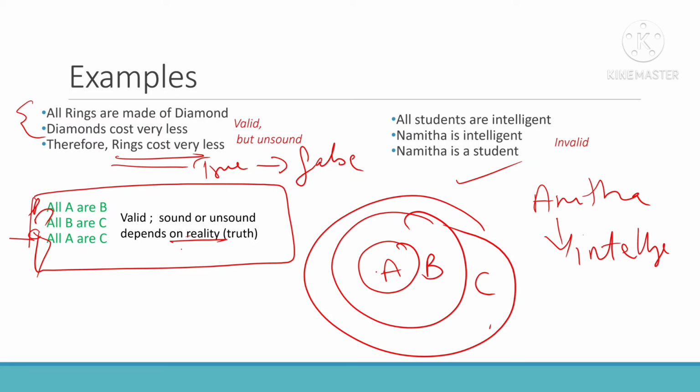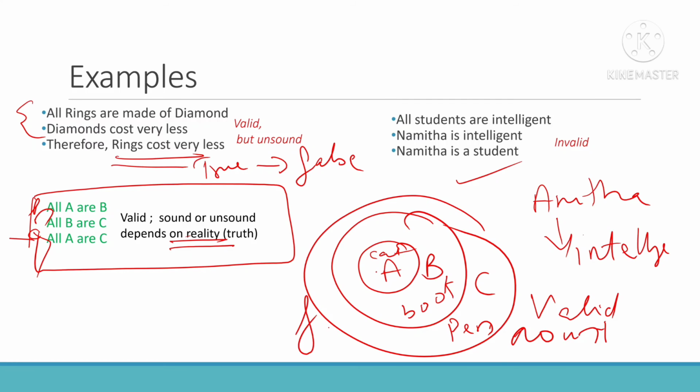That is the truth. If I am saying this is some cat, this is some book, so I can say all cat are pen. This is actually valid. If I am saying all cat are book, all book are pen, so I can say all cat are pen. This is valid, no problem. But it is not sound, that is unsound, because in the real world or reality this is false. Hope you understood the differences between valid, invalid, sound, false, true, all these things. Please have a good understanding about this.